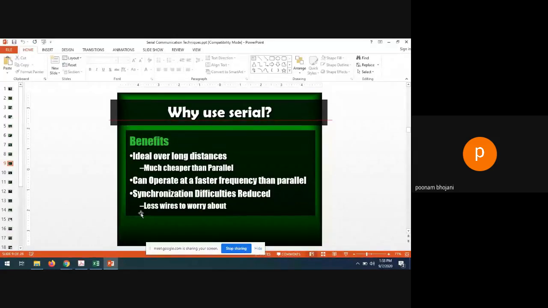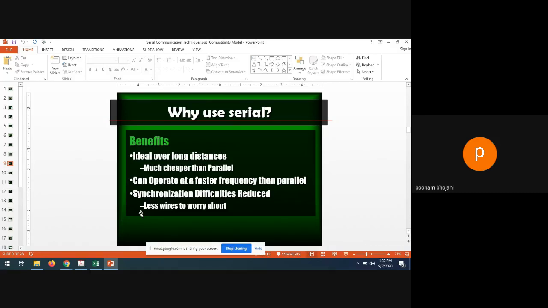So why use serial? As I told you, a major problem with parallel communication is that we cannot use it for longer distances. Serial communication is ideal for long distance communication, and it is much cheaper than parallel communication, because in parallel we require as many wires as the number of bits we want to transmit at a time. If you are using 32-bit parallel communication, then 32 wires are required. But in serial, it will not be so. So yes, it will be much cheaper than parallel communication.